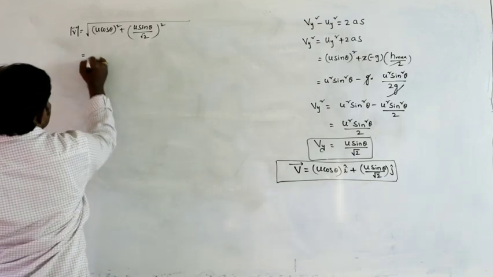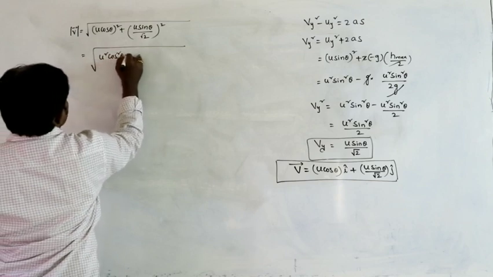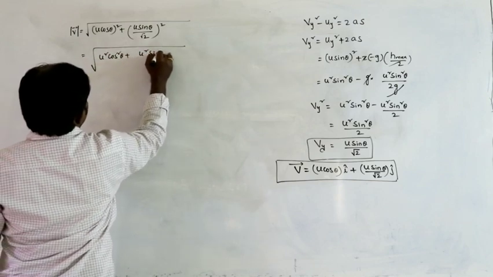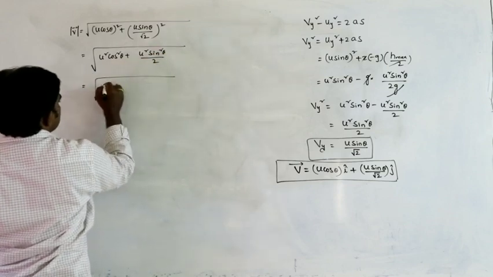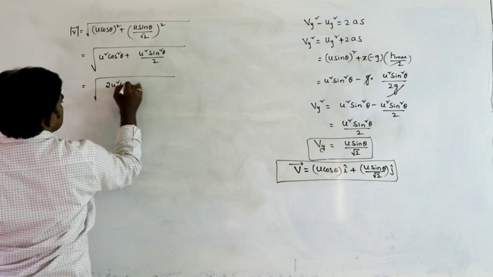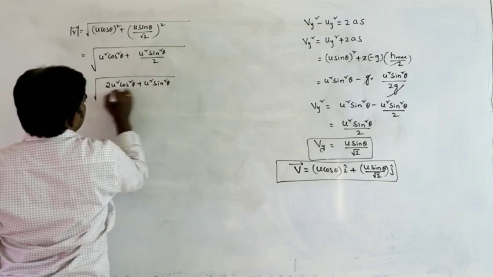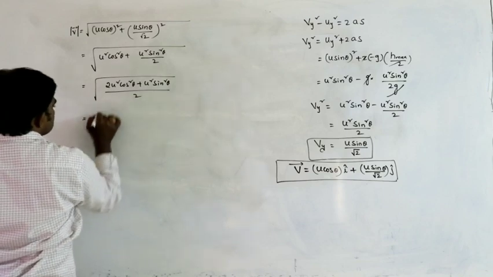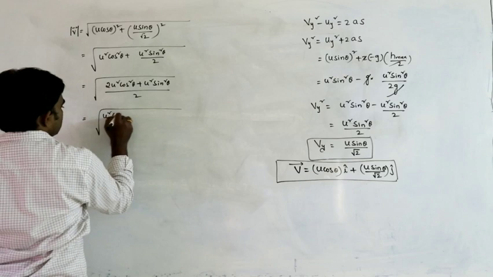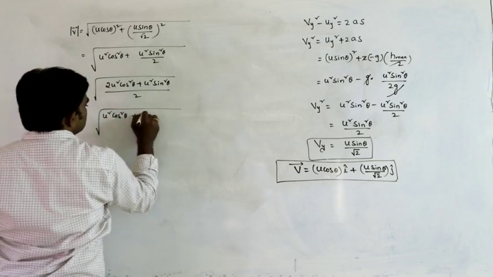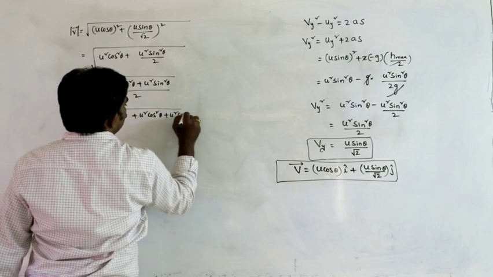So this becomes u square cos square theta plus u square sin square theta by 2, that is equal to 2 u square cos square theta plus u square sin square theta by 2. We can write it as u square cos square theta plus u square cos square theta plus u square sin square theta.